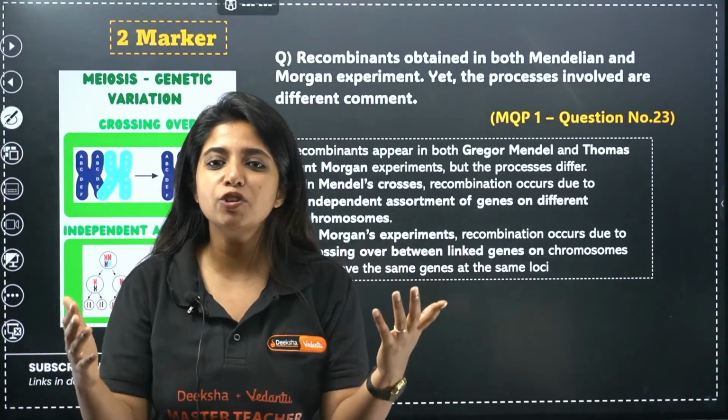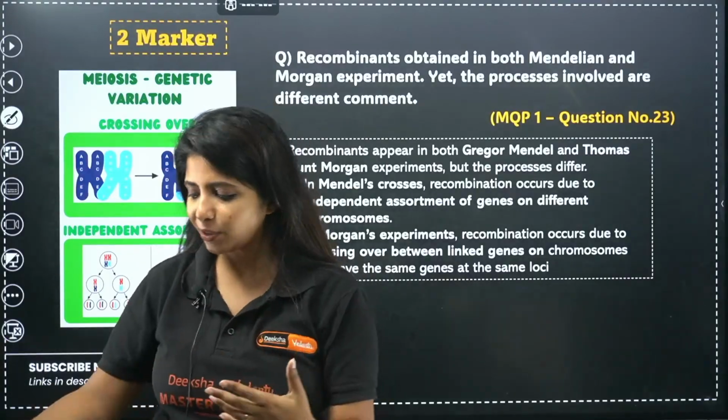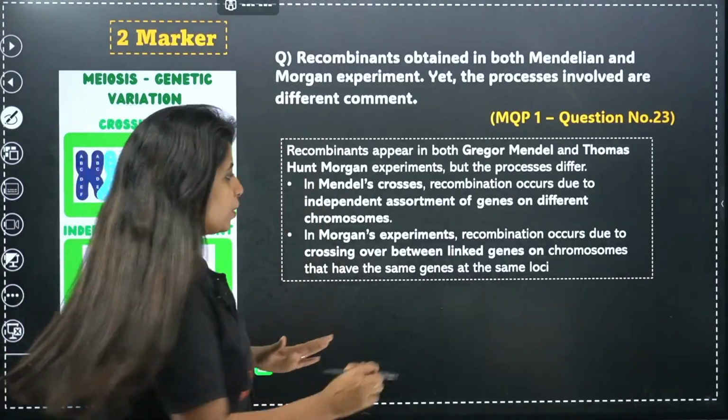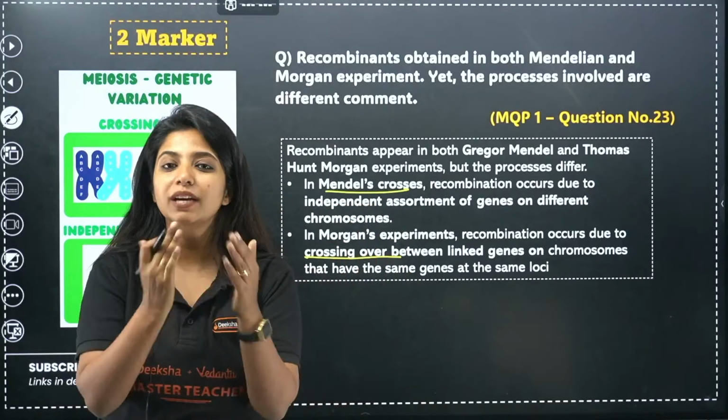Here you get recombination because of what? Crossing over. Okay, the chromosomes were crossing over. That is why you get recombination. We know that. We studied about that right now. In the case of Mendel's crosses, why did we get recombinants?